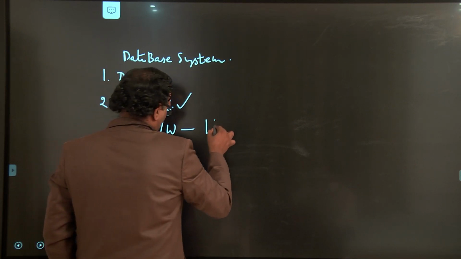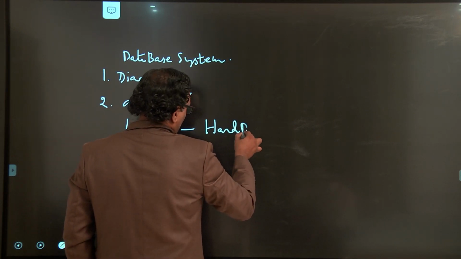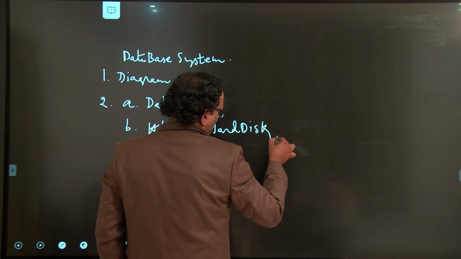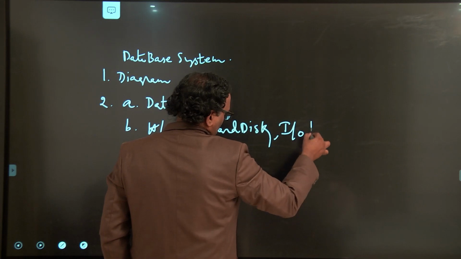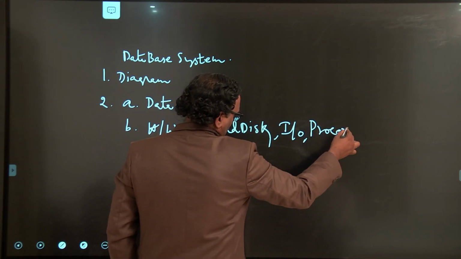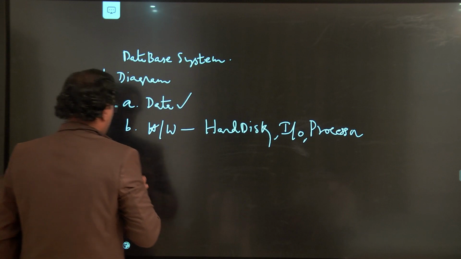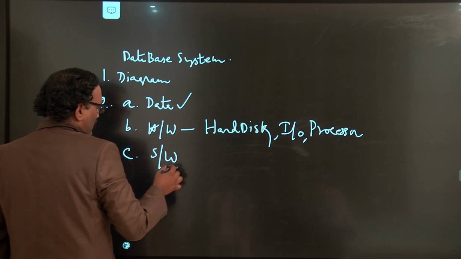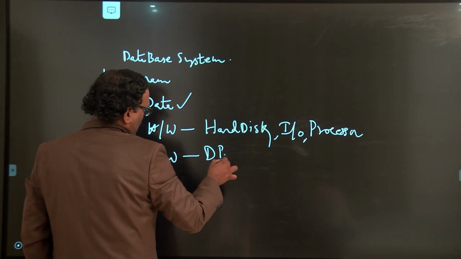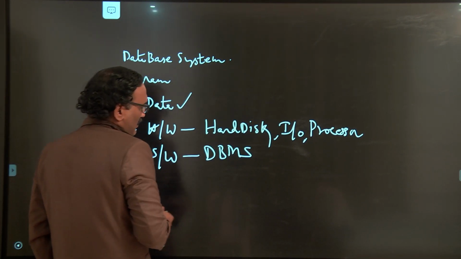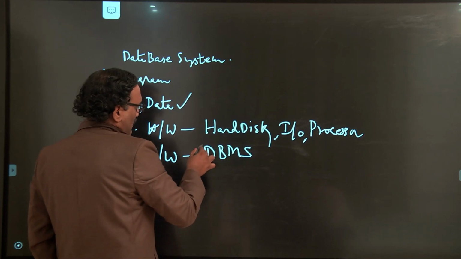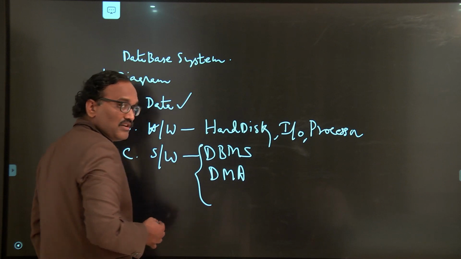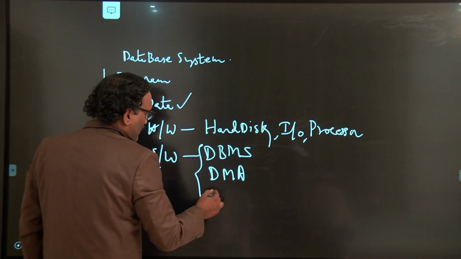We need the help of a hard disk, and some input/output devices, processor, memory, all those things. The third one is software. The main important software in this is the DBMS, and you should also have a database administrator.